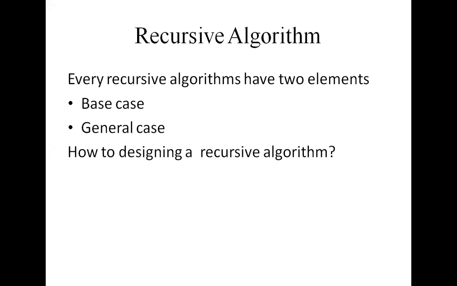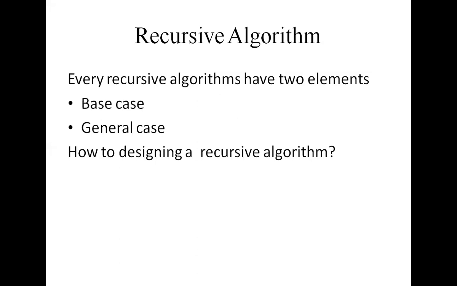Base case means this statement solves the problem. Every recursive function must have a base case, compulsory.